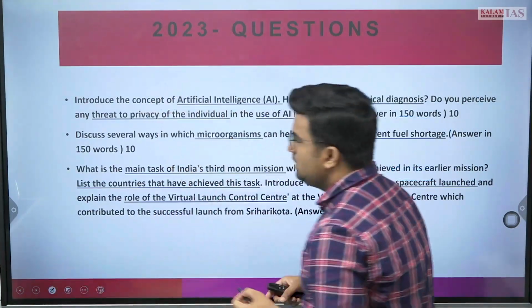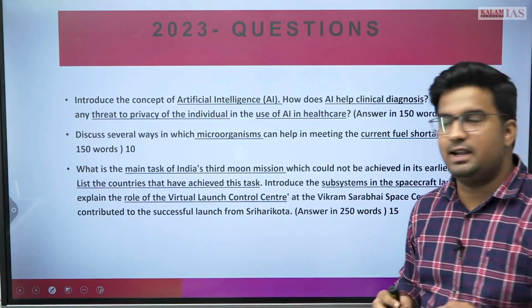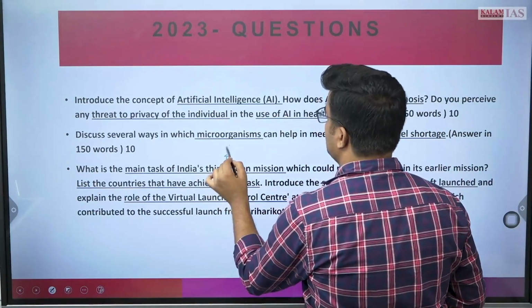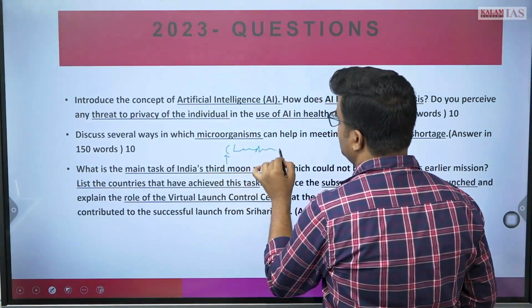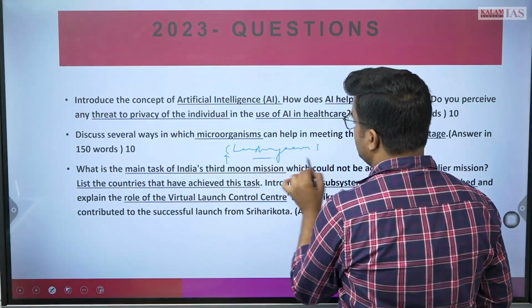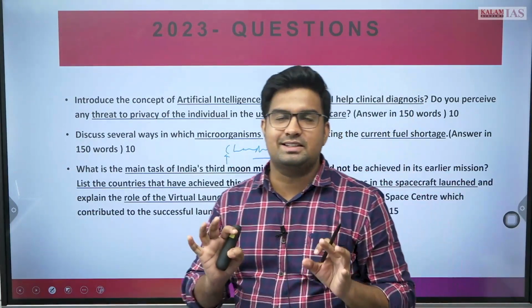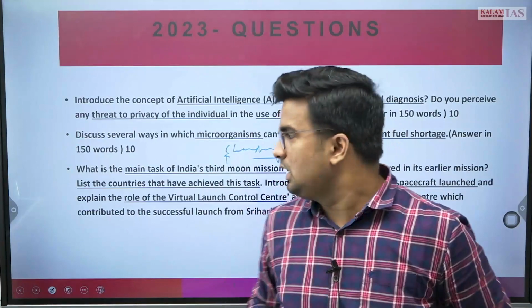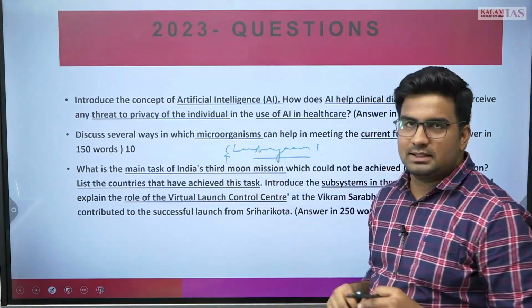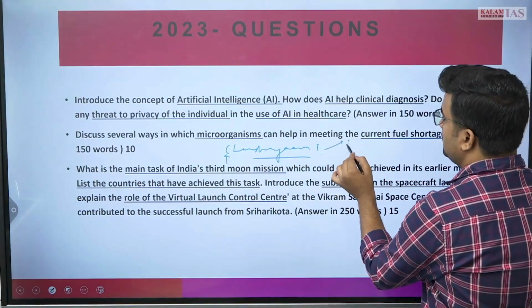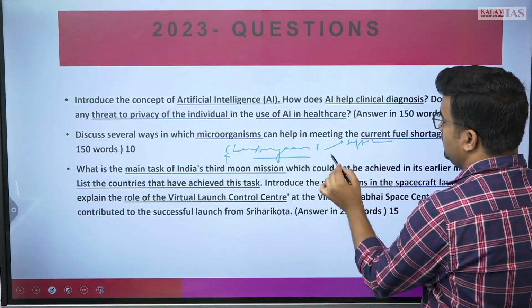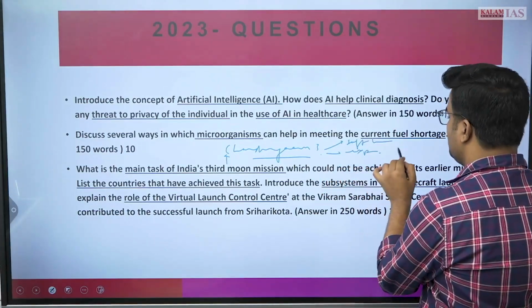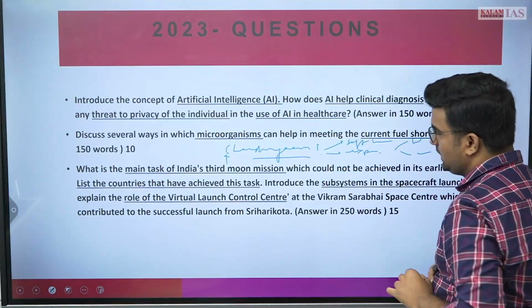with the next question, what is the main task of India's third moon mission, Chandrayaan 3? This is a 250 word question, but very clearly they have given all the topics in this question. First thing is, what was its main task? One was soft landing, the second was exploration possibilities, water and other aspects.